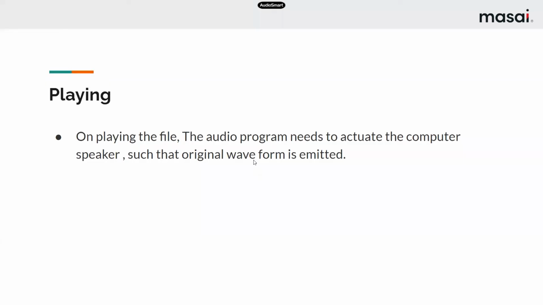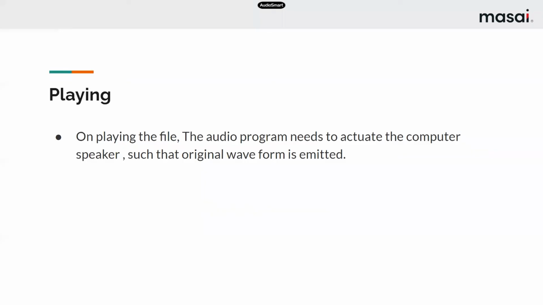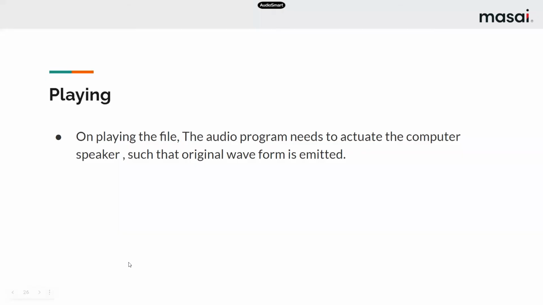The audio program, whatever you're using, suppose the MP3 player or that WAV file player, will actuate the computer speaker. Basically, it will transform these numbers into the wave, to that amplitude. It knows that -3, -8, move to this amplitude and play the file using this amplitude. Using this amplitude, it will try to generate the original wave. Now it knows that I have to generate the amplitudes -3, -8, -11, and after that, the audio file is generated.